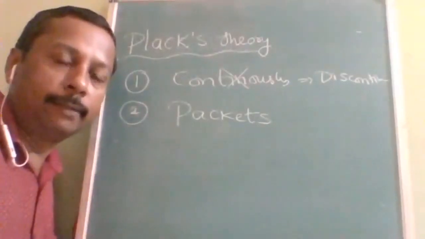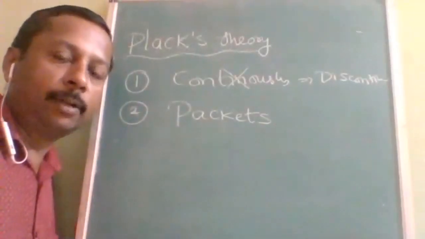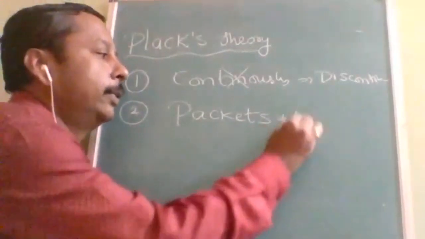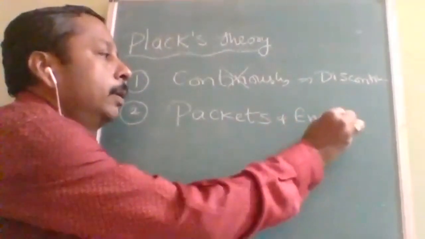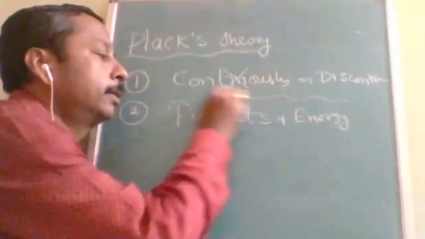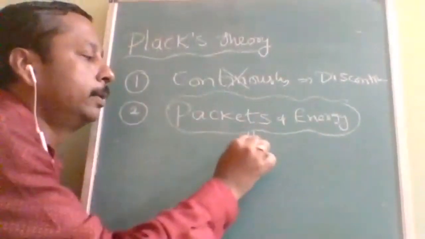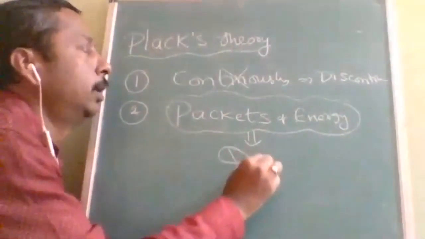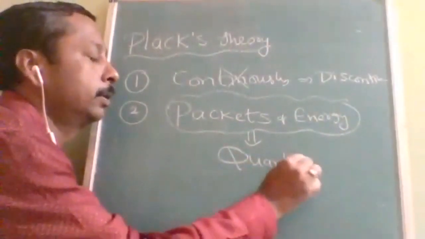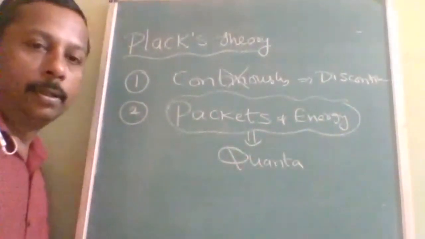Electromagnetic waves are sent in the form of packets of energy. That packet of energy is just a bundle of the wave, and it is called a quanta.